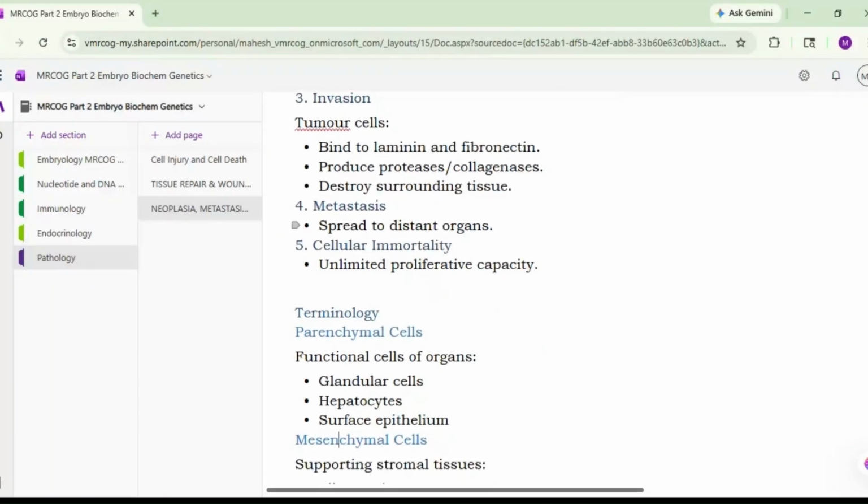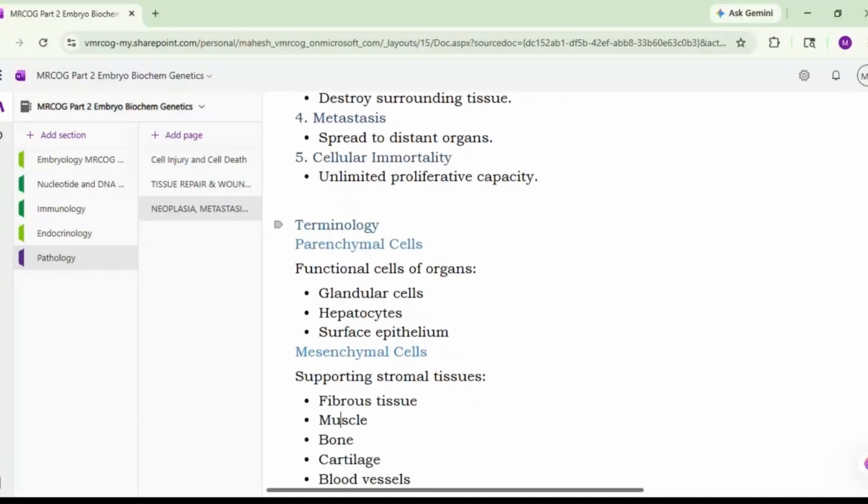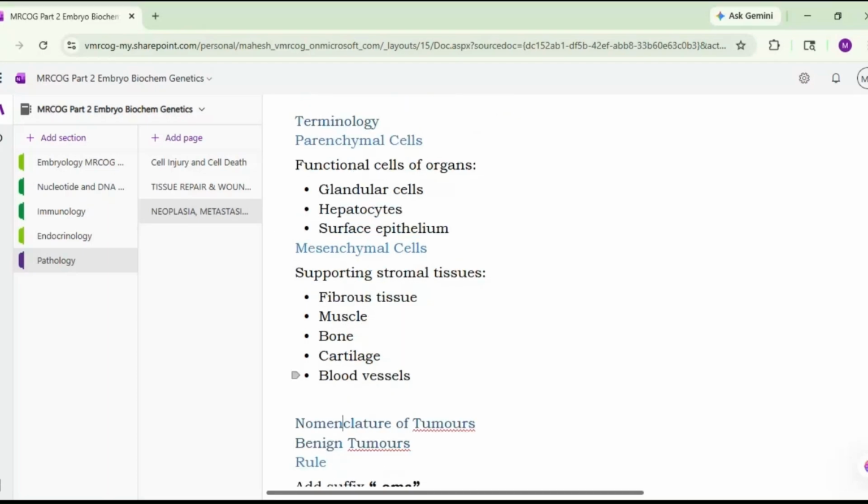Okay, now what are the terminologies generally used when we talk about neoplasia? What are parenchymal cells? What are mesenchymal cells? That we should know. Parenchymal cells are the functional cells of the organ. Okay, they may be glandular cells, hepatocytes, surface epithelium. These are called parenchymal cells. The mesenchymal cells are the supporting stromal tissues, which may be fibrous tissue, muscle, bone, cartilage, blood vessels, and we can have neoplasia from the parenchymal cells, as well as from the mesenchymal cells also, and accordingly their terminology will change.